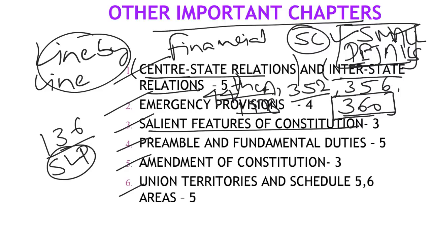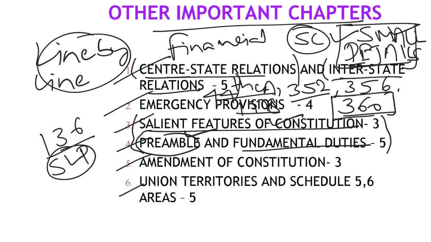Salient features is the most basic chapter, on what the features of the Constitution are. Here you can combine the third and fourth topics: salient features, Preamble, and fundamental duties. They can ask any question. Most of the time they ask a question which we have classified as terminology based, like what is the meaning of liberty, what is the meaning of the term republic, what do you mean by social justice. So keep an eye on the key terms in the Preamble. Fine.